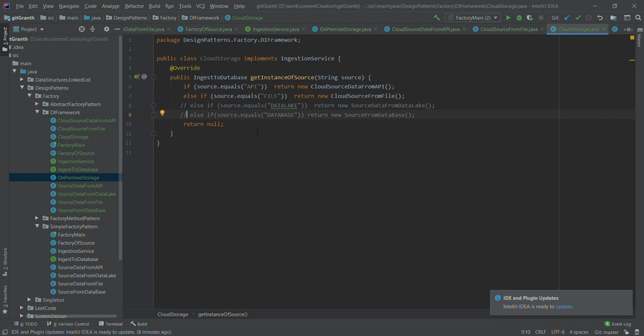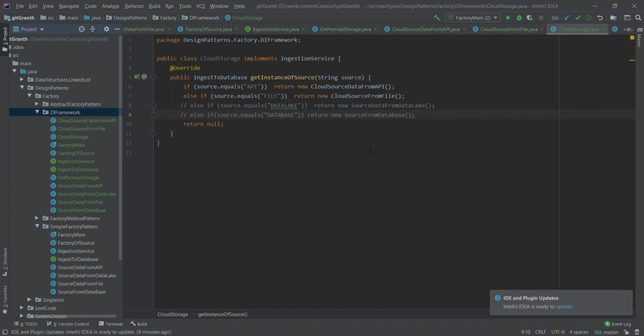Now when we have taken this approach, every time I onboard a new source, be it on premise or on cloud, we just need to come here and create a new class for that kind of ingestion for that particular source. Suppose I want to onboard a new source that will give me the data from a database, and I want to ingest that data into my cloud storage. I don't need to touch any existing code. All we need to do is create a new class.